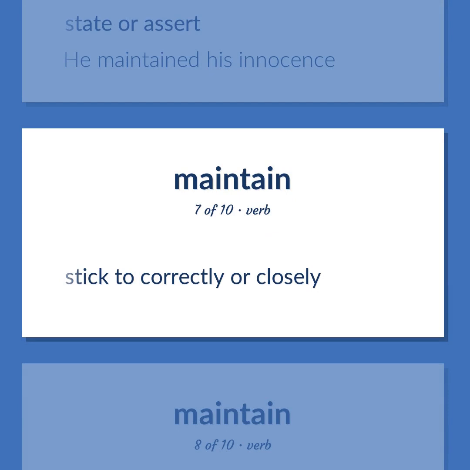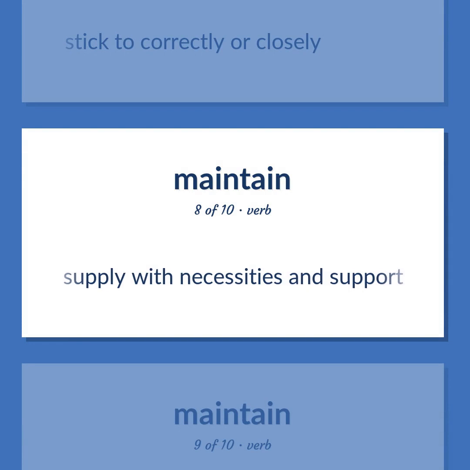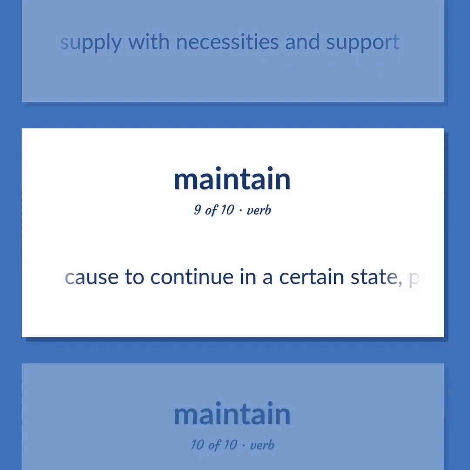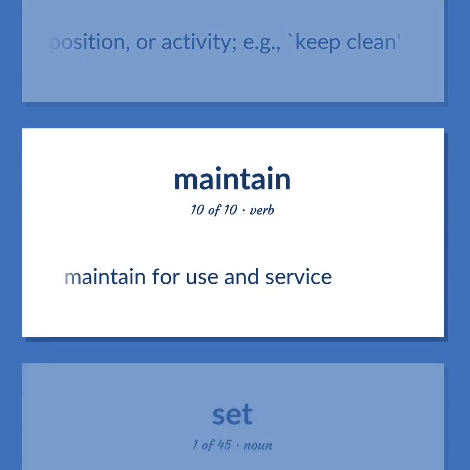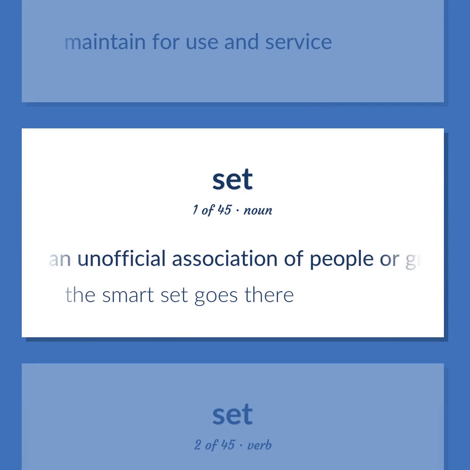Stick to correctly or closely. Supply with necessities and support. Cause to continue in a certain state, position, or activity, e.g., keep clean. Maintain for use and service. An unofficial association of people or groups. The smart set goes there.